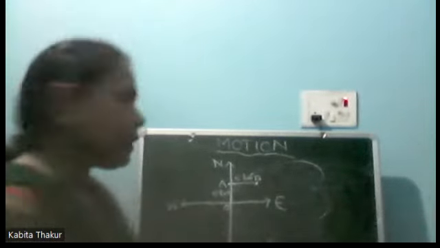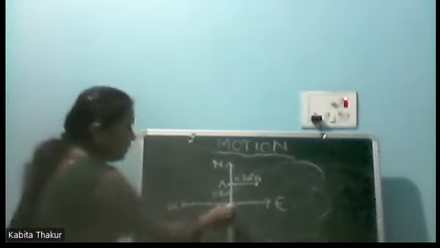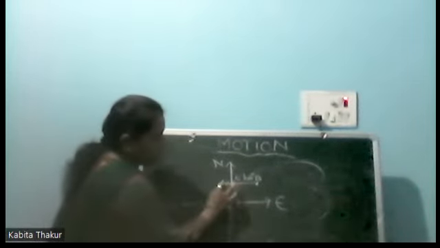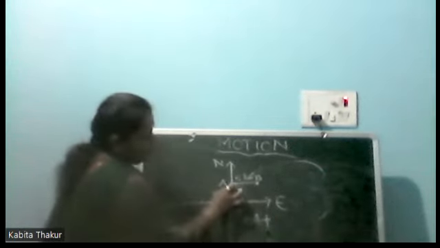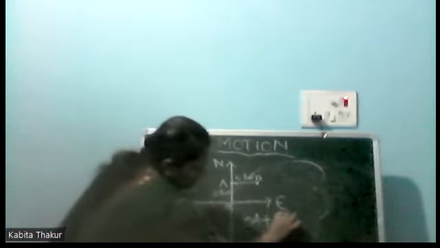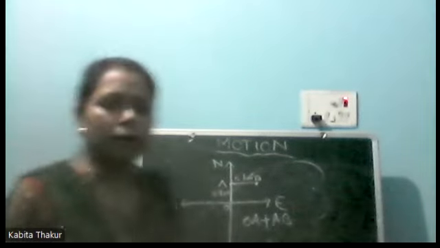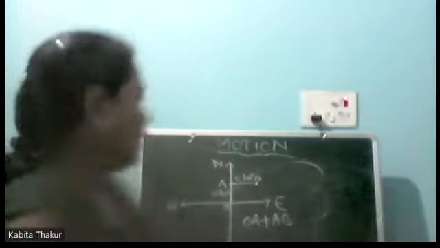Total distance will be what? Tell me, what will the total distance be? From this point he started, he reached this one. Okay, so this is OA, plus from A to B he again traveled. So how much will the distance OA plus AB be? That will be 10. Yes, very good. So 5 plus 5, and it becomes 10. So that is 10 kilometers.